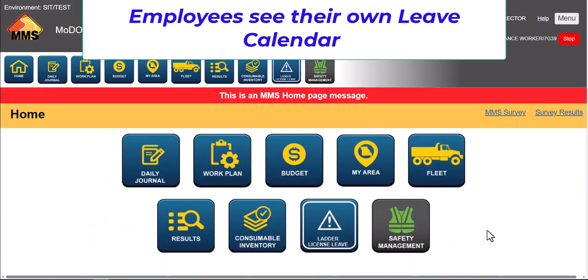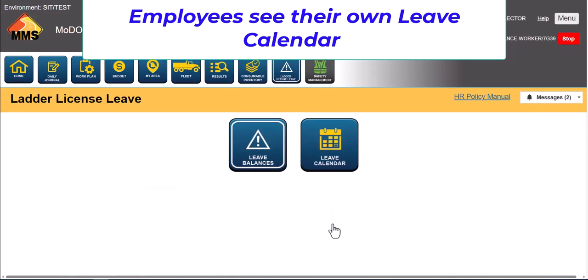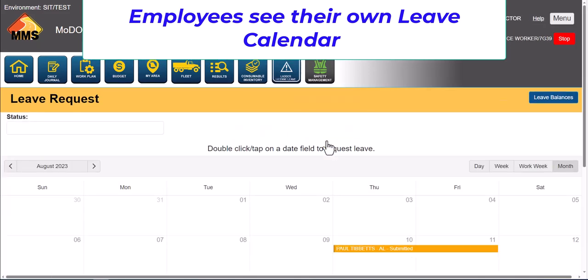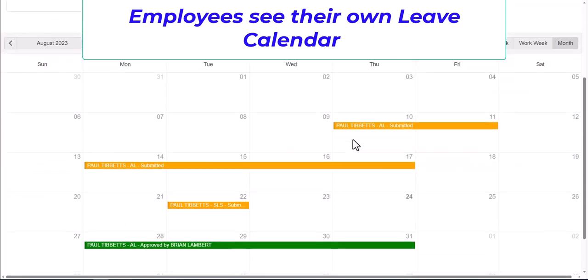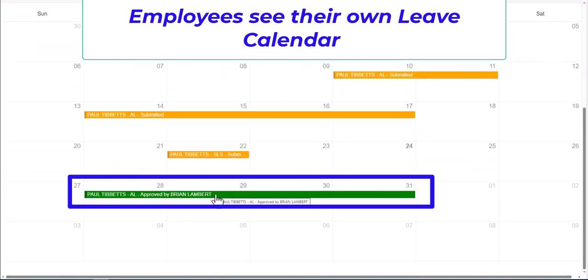So if I'm on our MMS main page again, I come in as our employee who requested leave. Again, there's an alert here. The alert really is more about something about leave balances or something going on there. There is not an email that goes back to the employee, but they can come to their leave calendar, open up their own leave calendar. Again, you'll see just your information, and you'll notice right there is that approved leave.